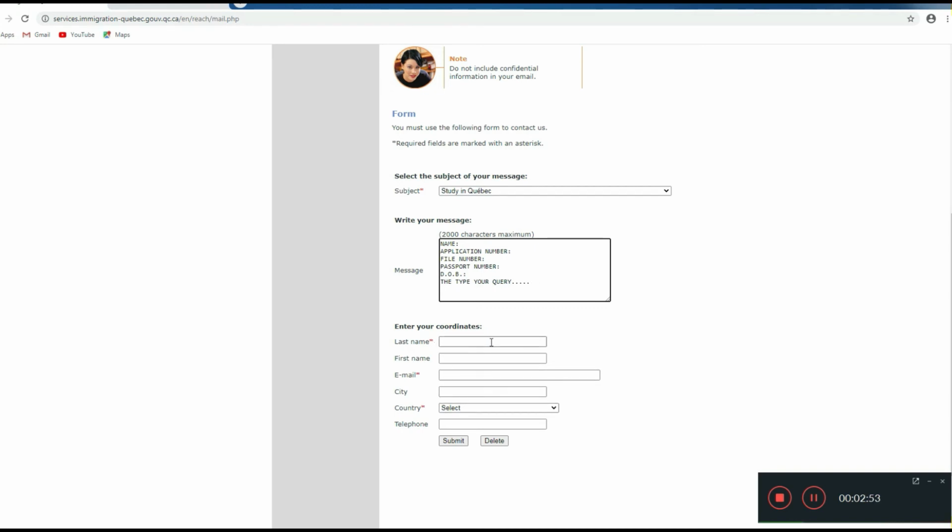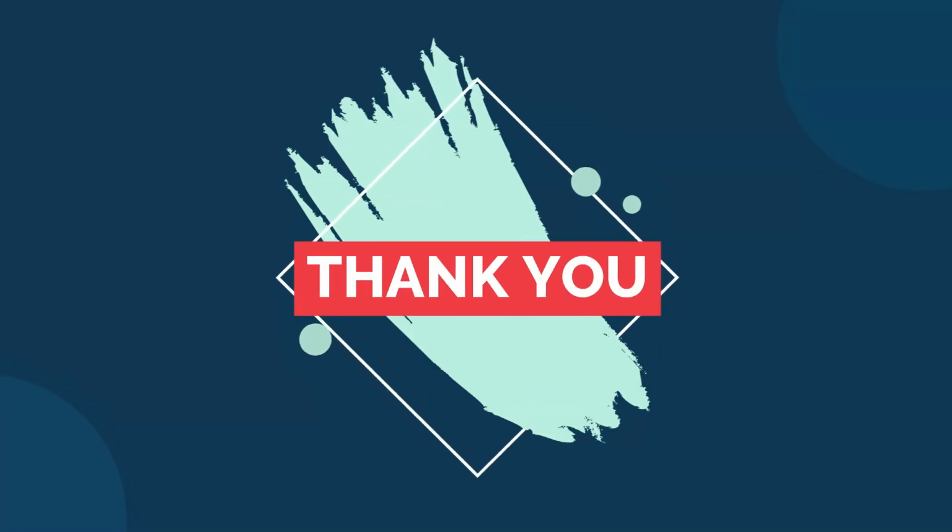Now over here as well, mention your last name, first name, email address, city, country, and your contact number. Again, contact number is really important, though they have not mentioned, but I believe that it's important. Now the document checklist which I have mentioned in the message column, these are the things which will be required when you have a telephonic query also. So during both the time you can keep these documents along with you. That will be really helpful.